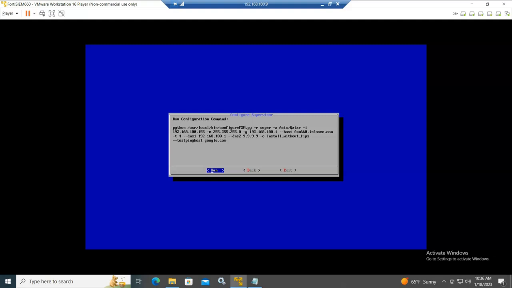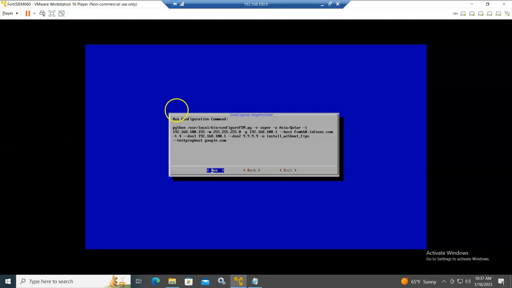So this is the Python script that will be executed, as you can see here. The config fsm shell script first collects the inputs that we have just set, like the time zone and the IP address, and then at the end it calls the Python script configure fsm with the inputs that we have provided.